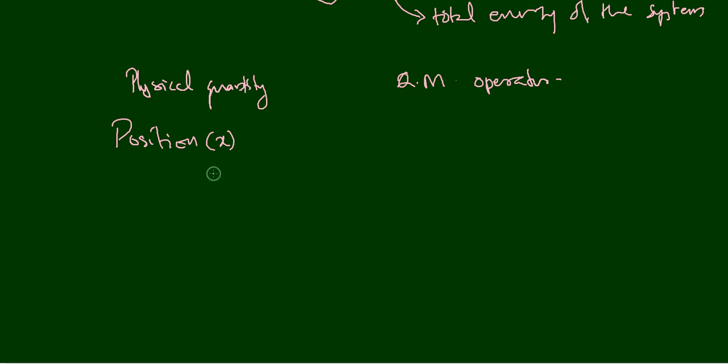We can locate that particle at some time. That is the position, right? And corresponding to this position, we have a quantum mechanical operator, that is x cap, which is equal to x. Here x is the position of the microscopic particle.